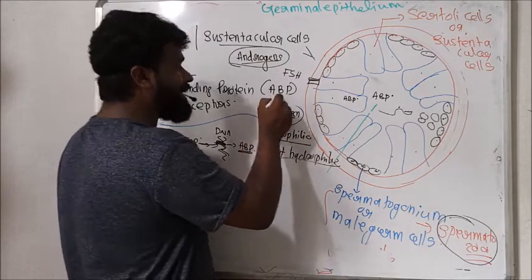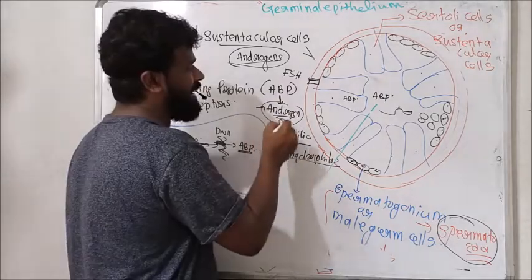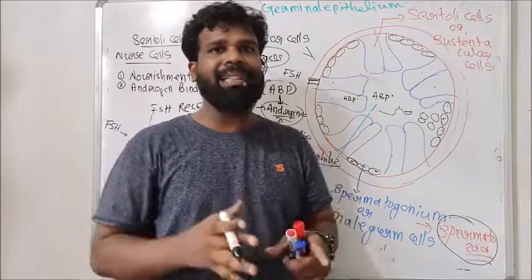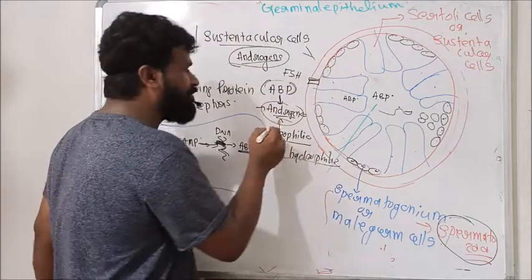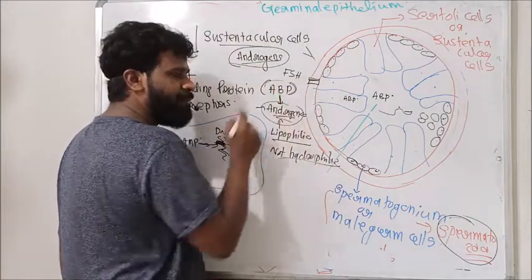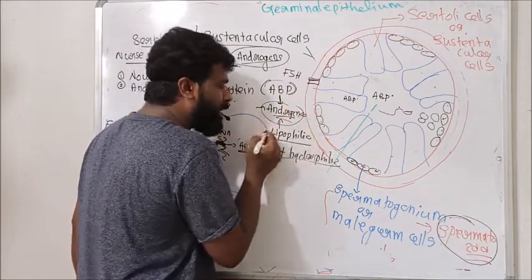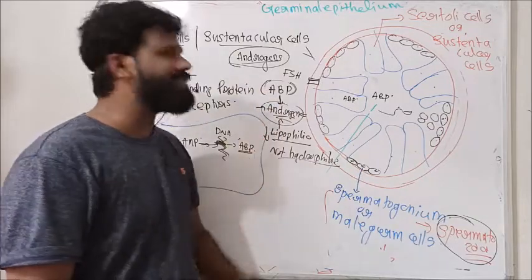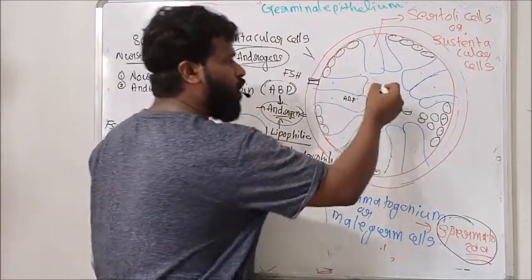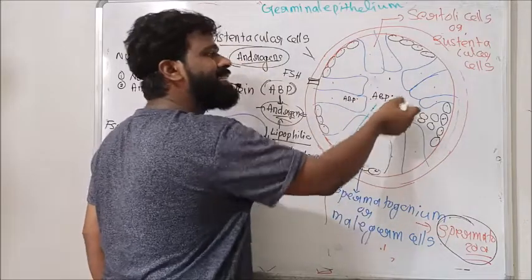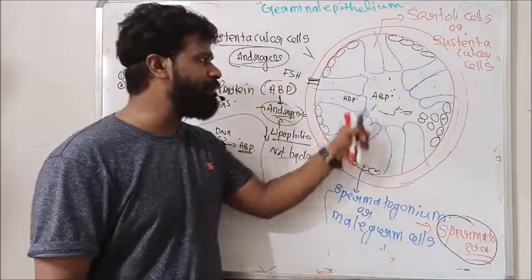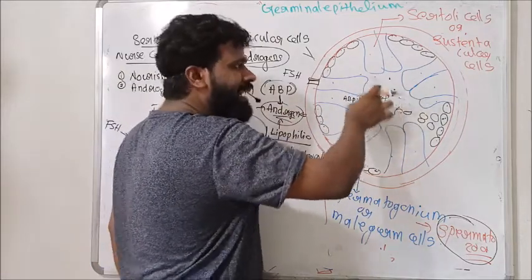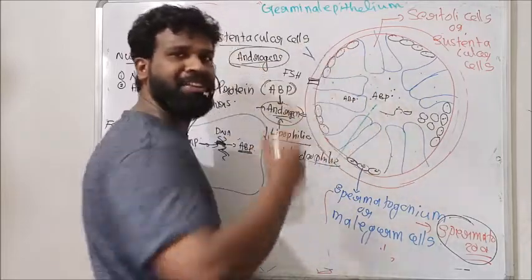But when this ABP, androgen binding protein, binds on this androgen, it makes the androgen less lipophilic. This protein ABP from the Sertoli cell makes the androgen less lipophilic, thereby concentrating androgen in the lumen of the seminiferous tubule.